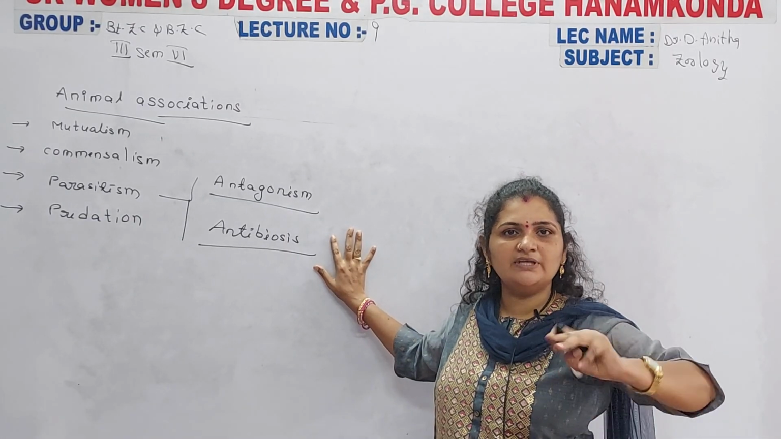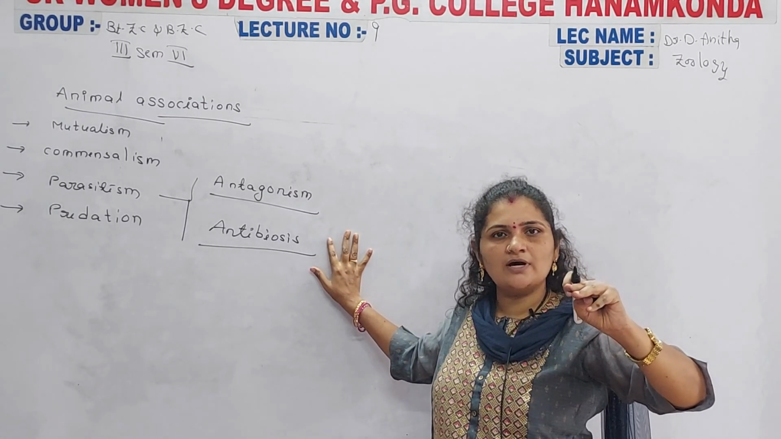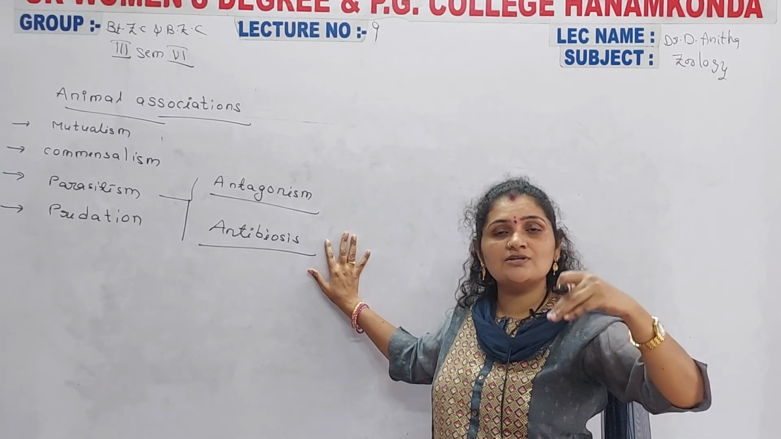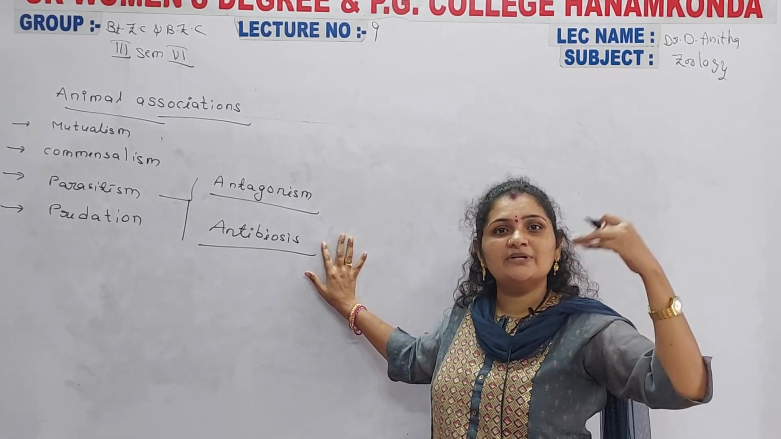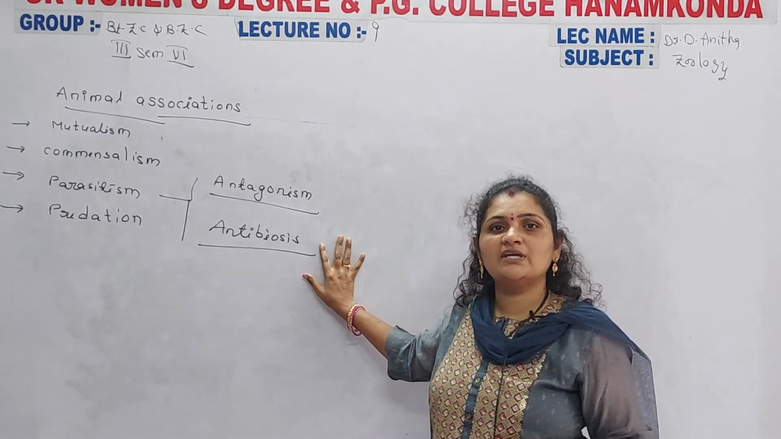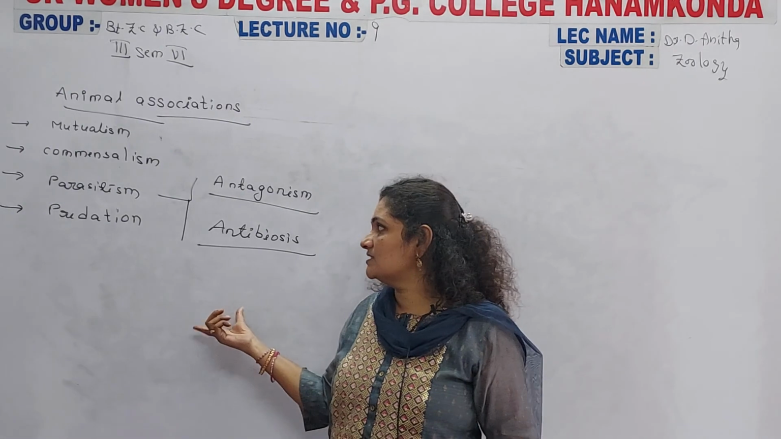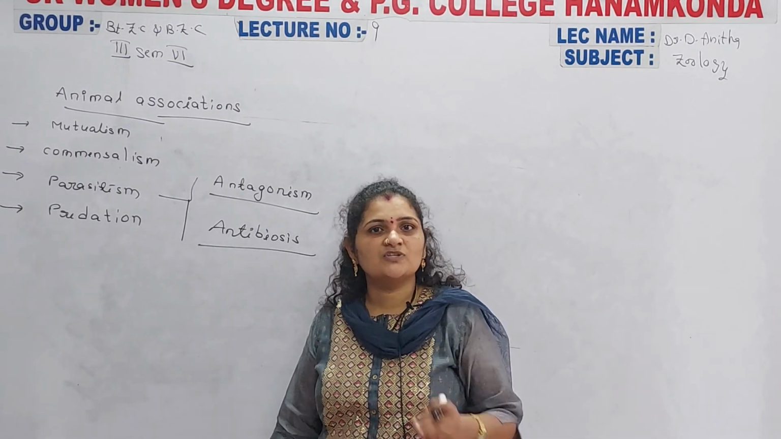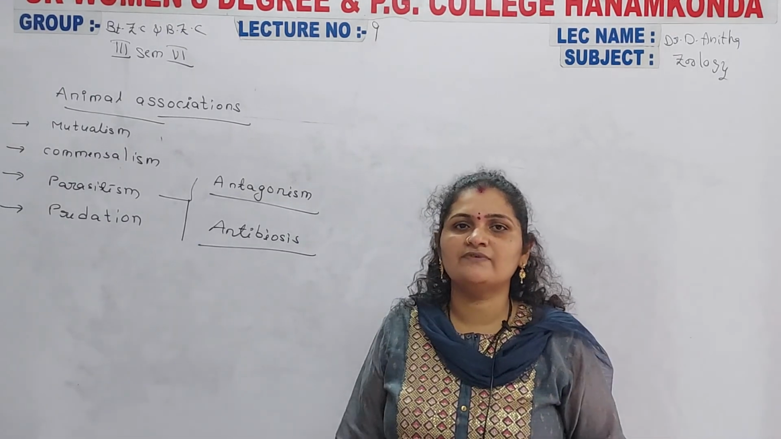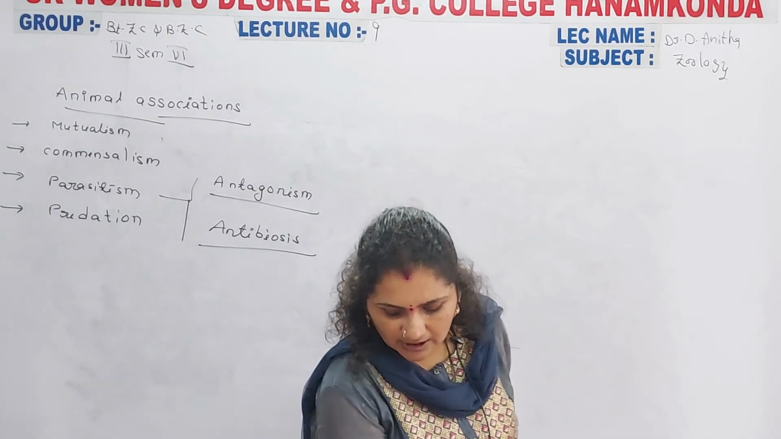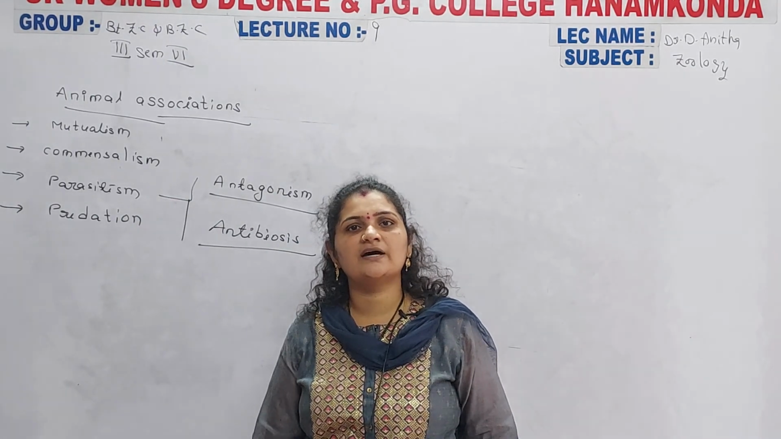Anti means opposing: the organisms interact, and one organism depends upon the other for food, shelter, protection and completion of its reproduction. These are the main reasons one organism depends upon another. Parasitism is also a relationship, but a harmful one. When we compare it with mutualism and commensalism, it is a completely harmful relationship between two different organisms.